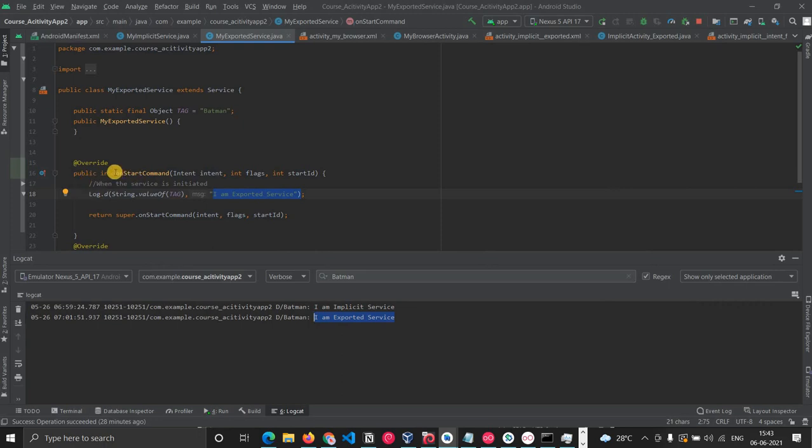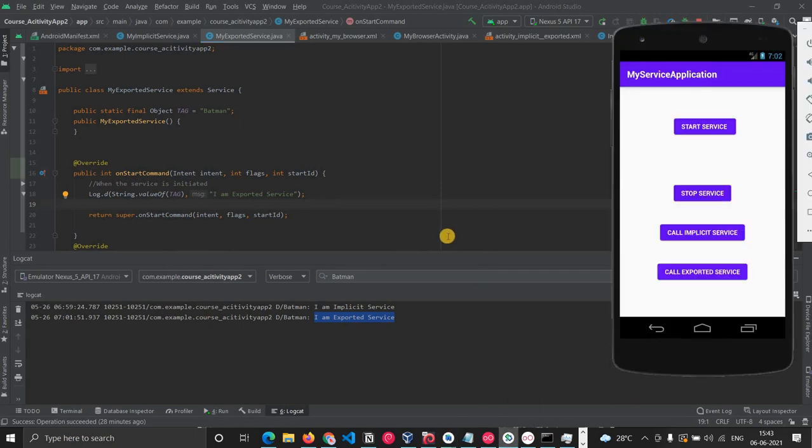Because this service is exported, when I'm in the onStartCommand, because the service is started, I'm now printing this message. So basically it's just a proof of concept that I can call this service. So yes, this is how we call an exported service.